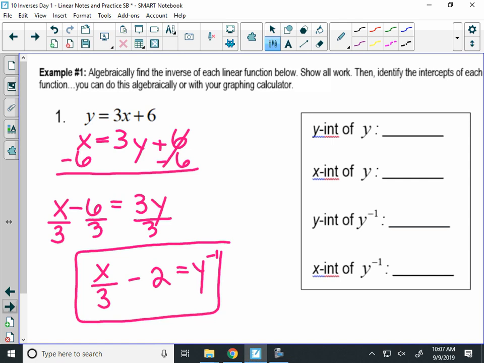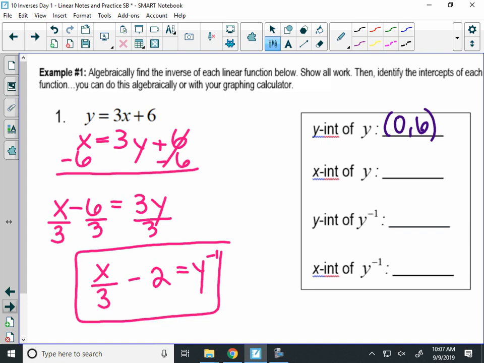Now, I have this box underneath there, and I said, what's the y-intercept of the original equation? All right, so just look at the equation. What do you get as the y-intercept? 6, right? So I'm going to write it as an ordered pair. You could just write the number 6 if you want, but (0, 6) is the y-intercept, right? Now, what's the x-intercept of this? How could you find it? A couple ways.